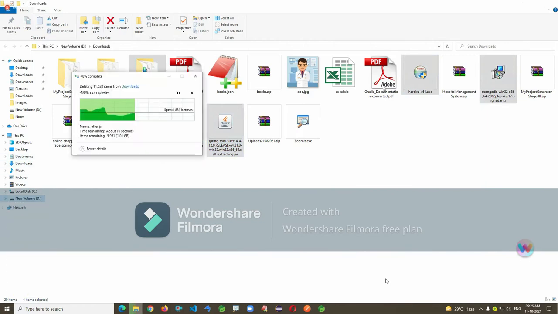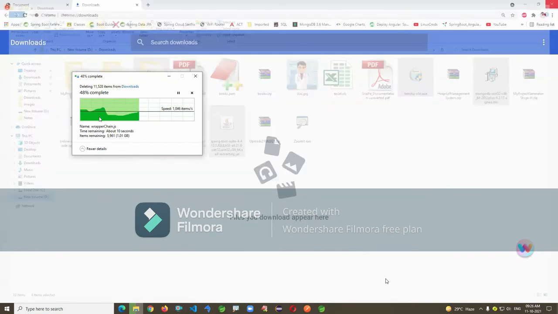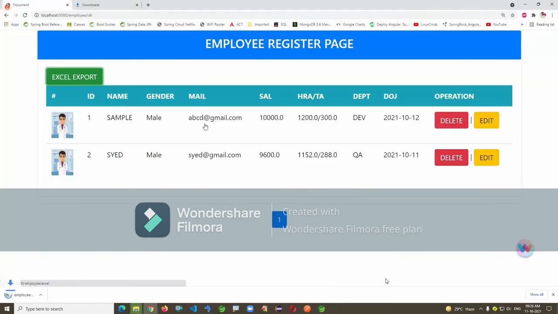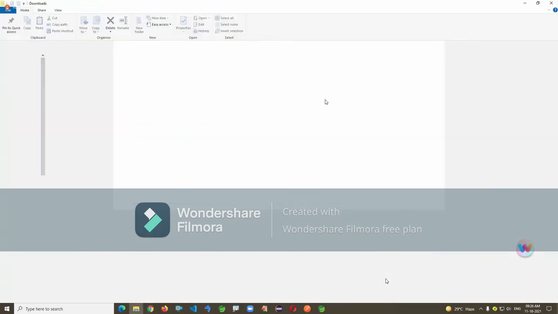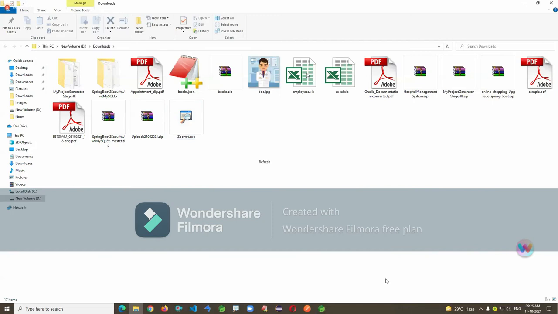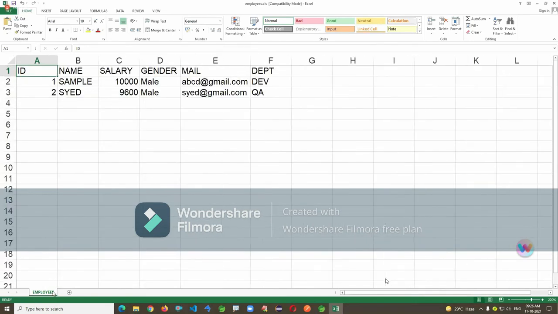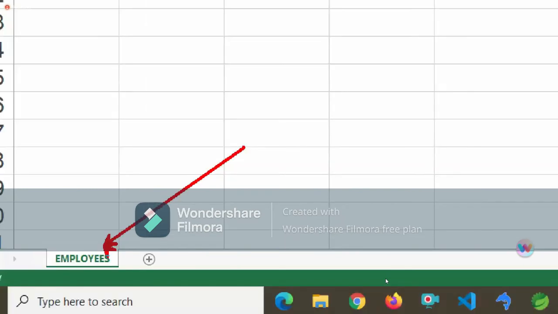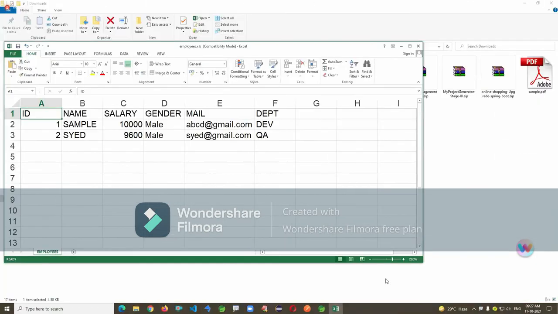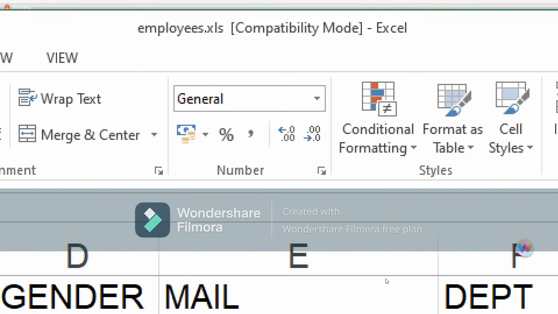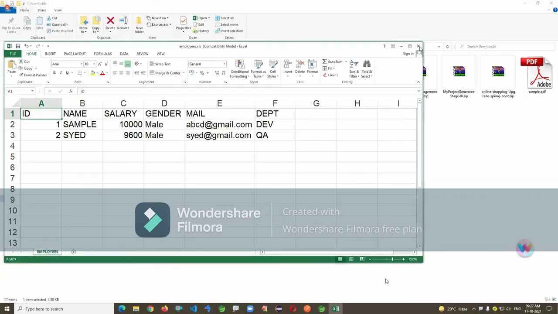Okay. See here, no downloads available. I'm just clicking on this Excel export. Two records are there. It's created, shown in the folder. See this one. Look at the sheet name at the bottom and the file name on top here. If you don't mention content disposition, it will become something like the URL name here. Okay, it is done.